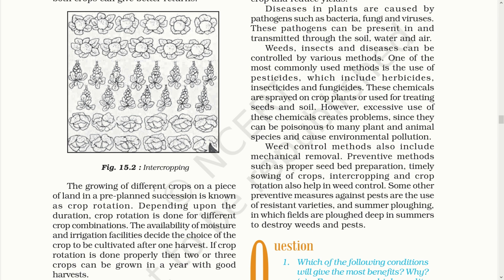Only one type of crop is grown in the field at a time. However, once the crop has been harvested, a different crop is then planted in the same field. This process is repeated several times. We call this a pre-plant succession. When plants are growing, it is important to have land irrigated so that moisture is retained in the soil. It is also necessary to add sufficient nutrient to the soil to help plant growth. So these are the two things that you have to keep in mind during crop rotation.